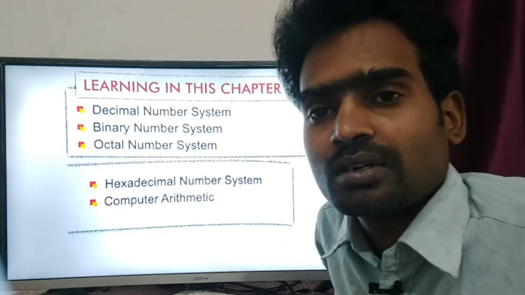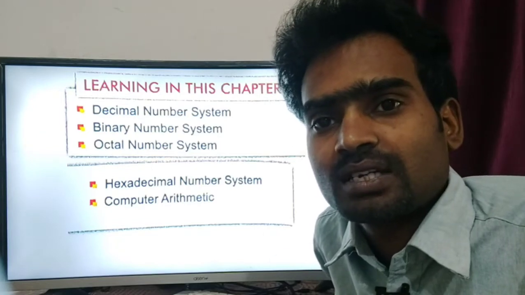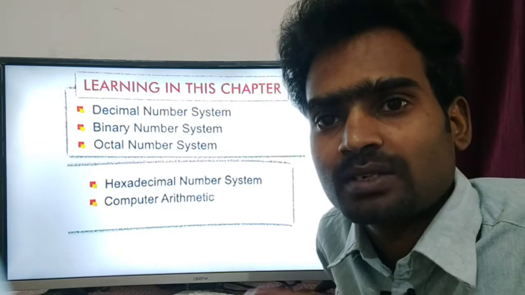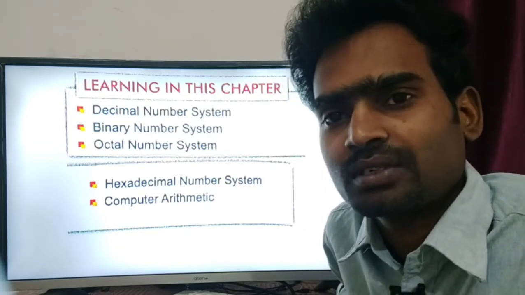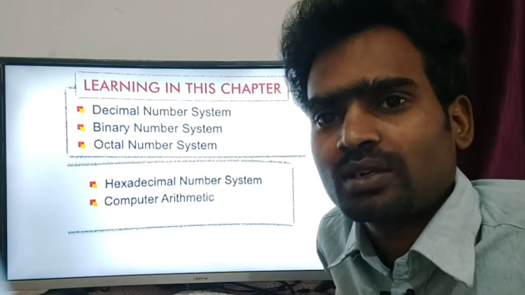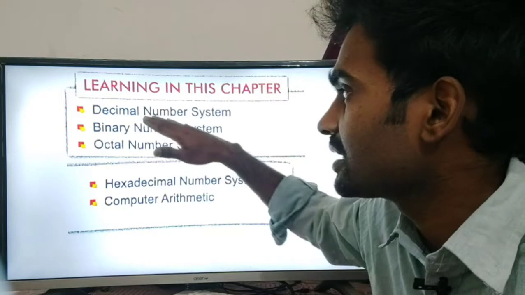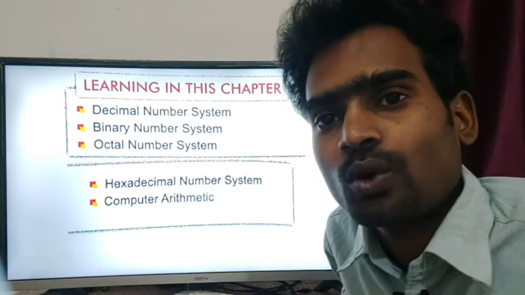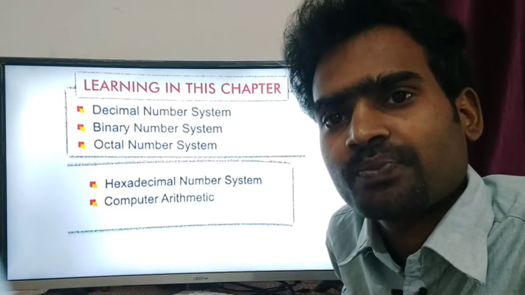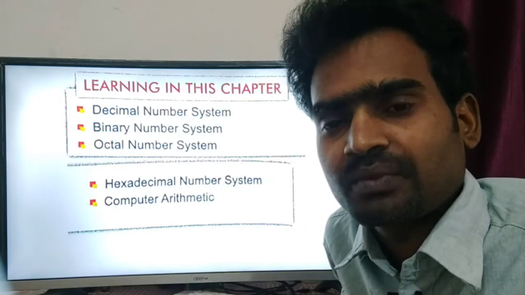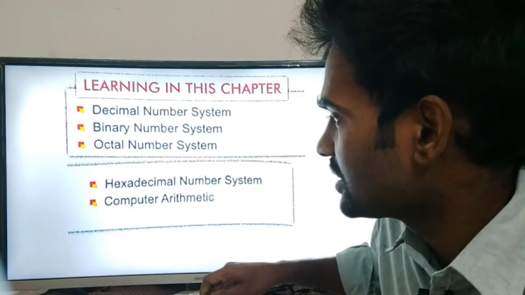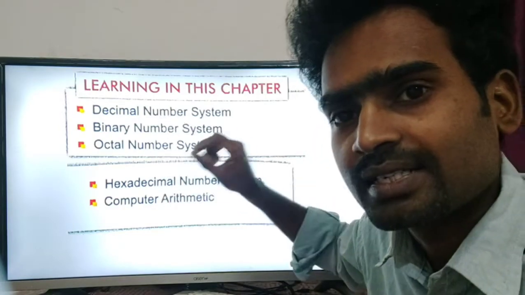Till 6th standard you must have learned the basics of computers: what is hardware, what is software, and a few advanced topics. From 7th onwards you will be learning some workings of computers at a more advanced level, such as the binary number system and the decimal number system. But even in 7th standard it is given very basic. When you come to higher classes, you will learn more about it. We shall learn one by one in detail.